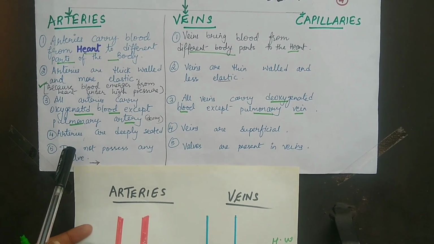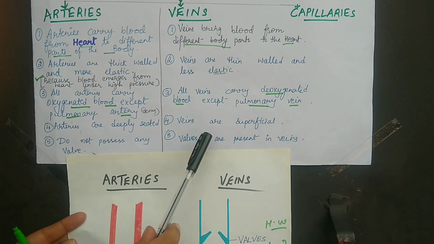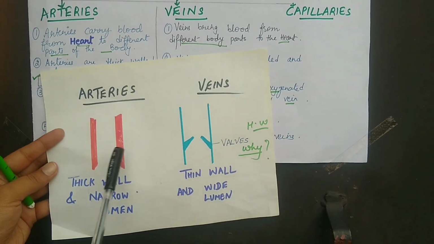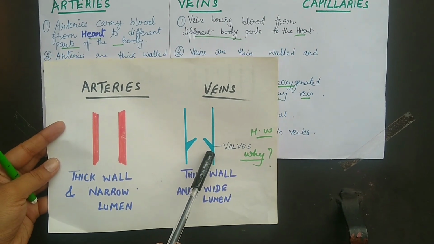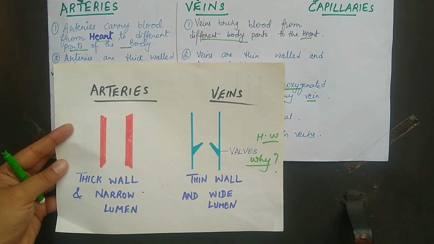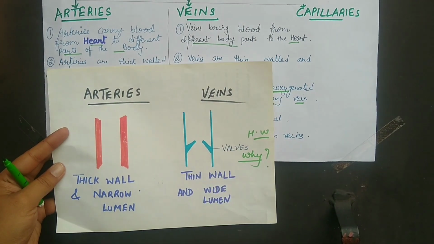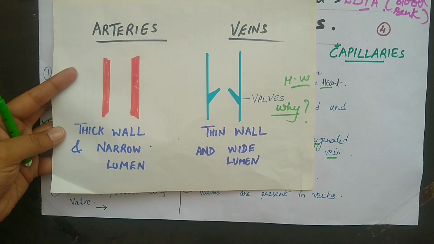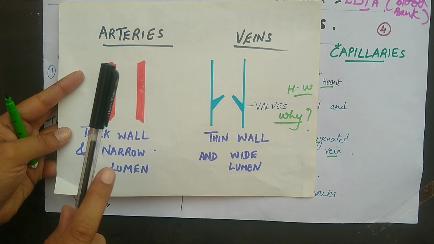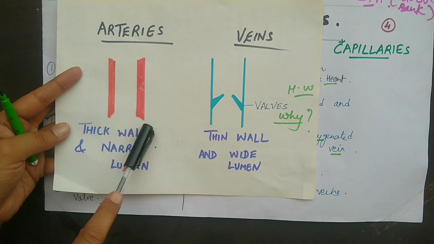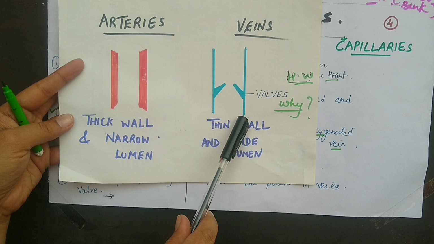The fifth point is that arteries do not possess any valve, whereas in veins valves are present. You can see in this diagram that valves are present in the veins. Now this is your homework, students: why are valves present in veins whereas there is no valve in the arteries? You have to find out the answer.